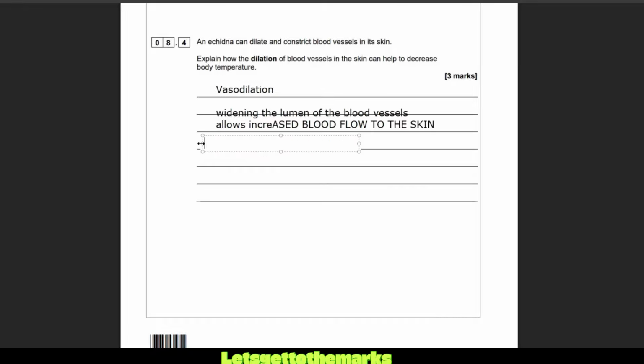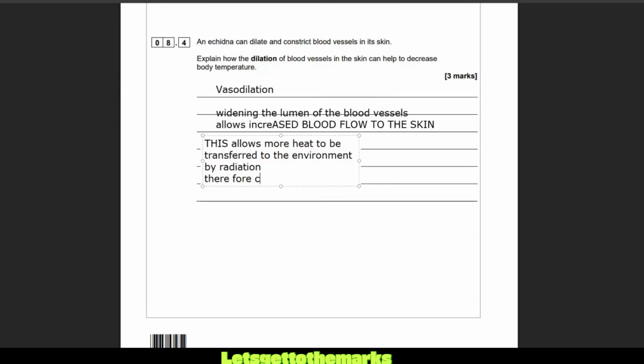So increased blood flow to the skin. This allows more heat to be transferred to the environment. And for you physicists out there, by radiation, so all hot objects radiate heat out to the environment by radiation, therefore cooling the body or lowering the body temperature. You basically lose heat by radiation through vasodilation, and that would get us the marks. Increased blood flow to the skin because of vasodilation means more heat radiated, and that would be the 3 marks.